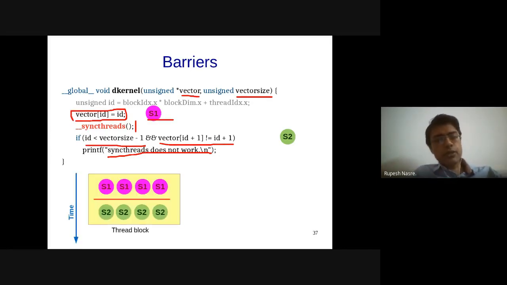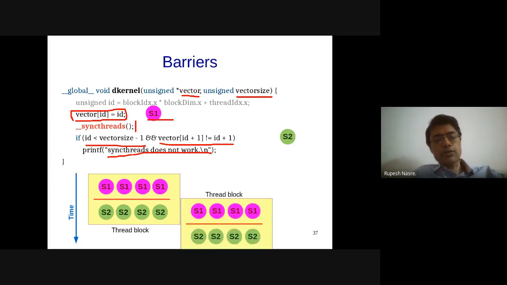So pictorially, it looks like this. We have time going down, increasing in the south direction. Then S1, there is a barrier, and then S2, where I'm talking about a single thread block. These statements are being executed by individual threads. And then the other thread block is also going to look something like this. But there is no synchronization across these two thread blocks. There is synchronization only within a thread block because of syncthreads, and therefore there is a possibility that S1 and S2 might execute in parallel, and therefore this printf might get executed. All right. Any questions so far?